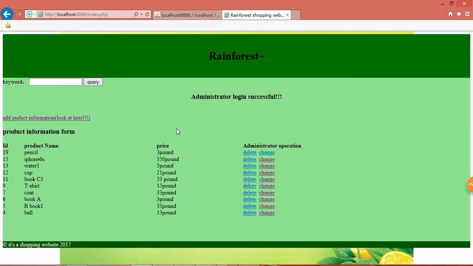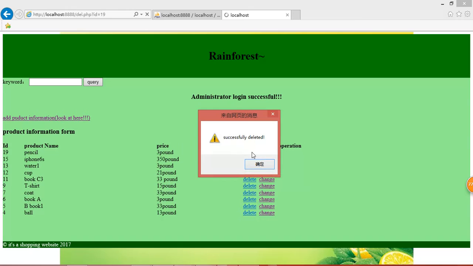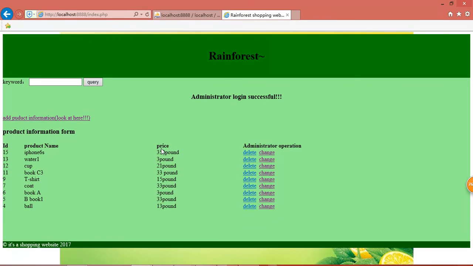Second, we try to delete the product information. We click delete. Okay. We can see the product pencil we just added has been deleted. The first line does not have the pencil product.